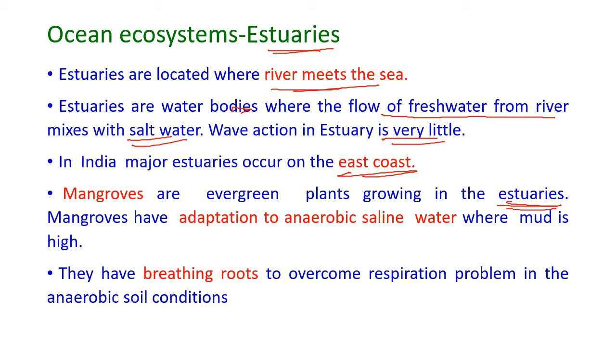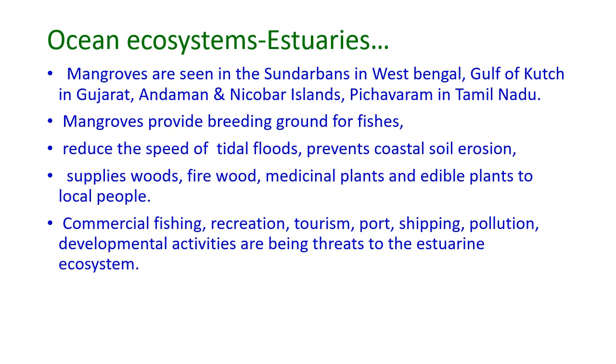The mangroves have adaptations to the anaerobic saline water, where the mud is high in the estuarine ecosystem. These mangrove plants have breathing roots, or pneumatophores, to overcome the respiration problem in the anaerobic soil conditions. The mangroves are seen in the Sundarbans in West Bengal, the Gulf of Kutch in Gujarat, the Andaman and Nicobar Islands, and Pichavaram in Tamil Nadu.